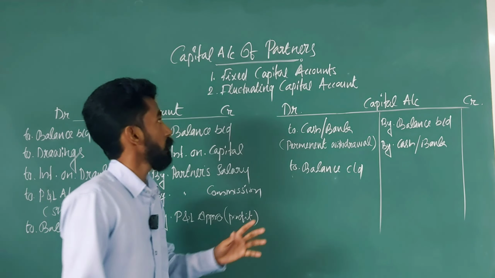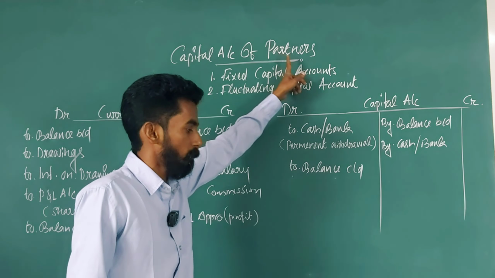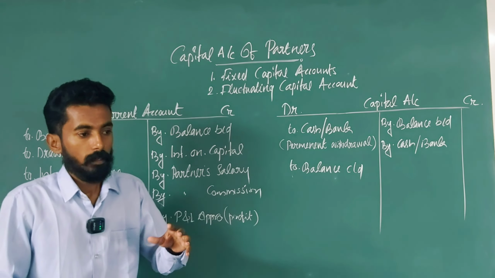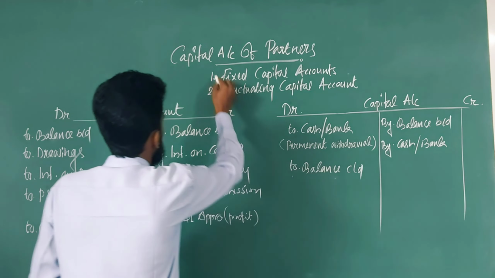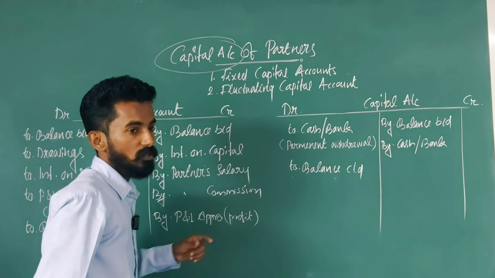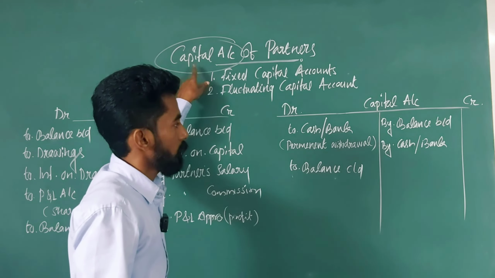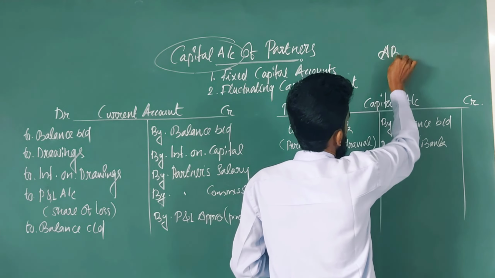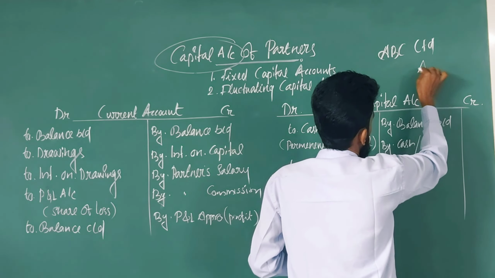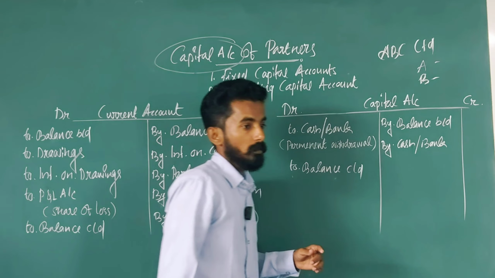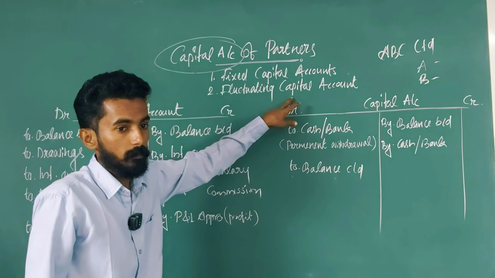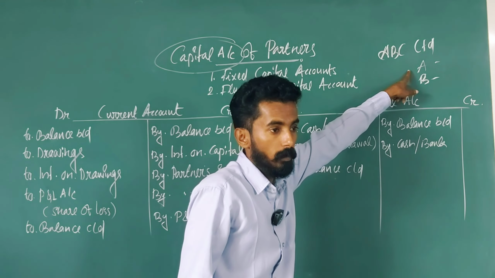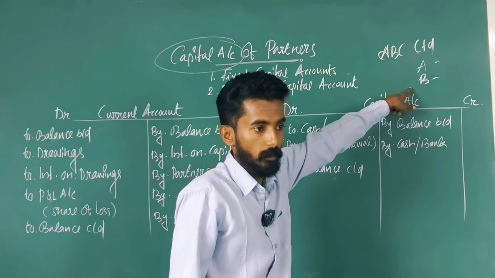Today we are going to discuss capital accounts of partners. In case of partnership, there is a separate capital account for each partner. Suppose you are preparing accounts for ABC Limited, where A and B are the partners. In this partnership, there is a separate capital account for A and a separate capital account for B.